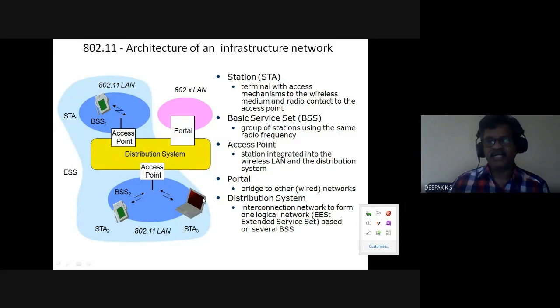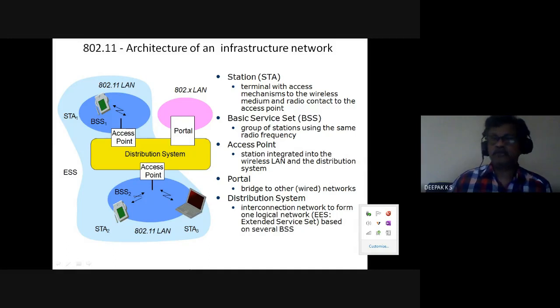It is integrated to a distribution system, and you can have a bridge to other networks as well. The distribution system is an interconnection network to form one logical extended service set. So you can form an extended service set by connecting basic service sets. And hence this is the general architecture of an infrastructure network, and you can connect to other networks as well.